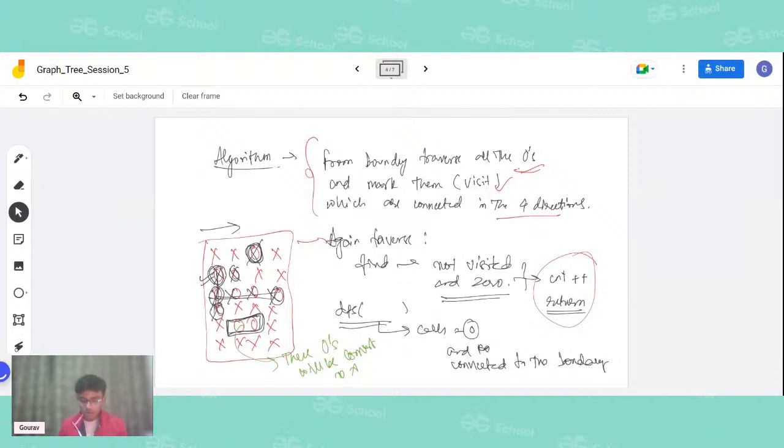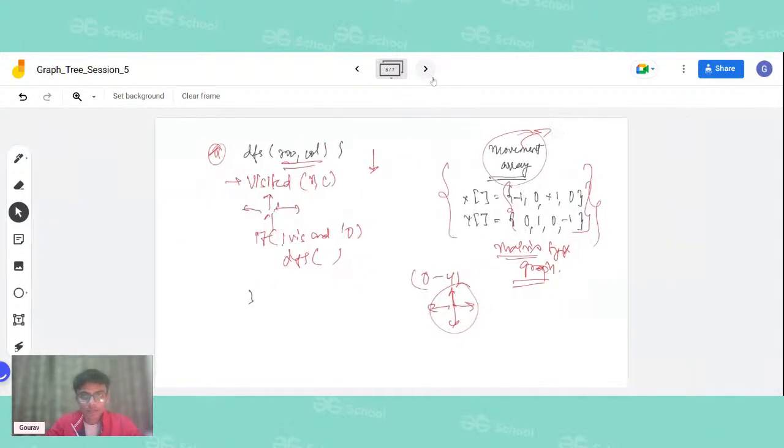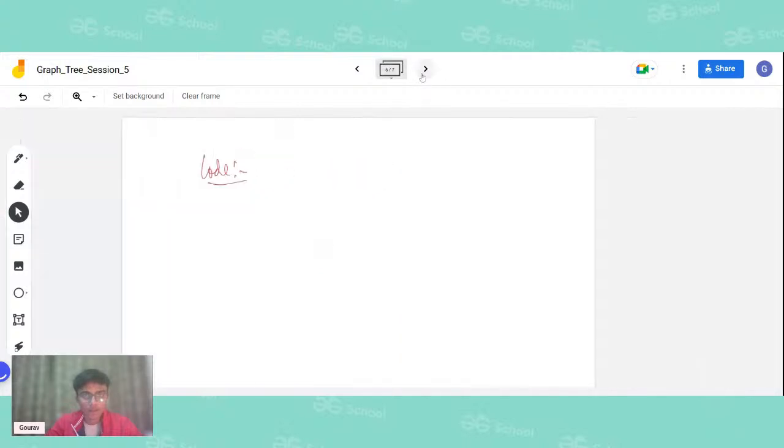Let us look into the coding part and how we are going to implement it. There are various steps in the code that we will write. Oh, sorry, I forgot to change the slide. So this was the implementation of the BFS and also the traversal of the matrix. Now let us look into the coding part.